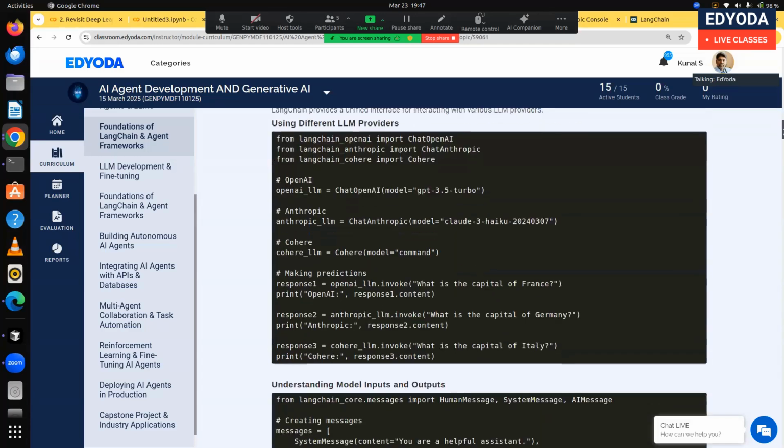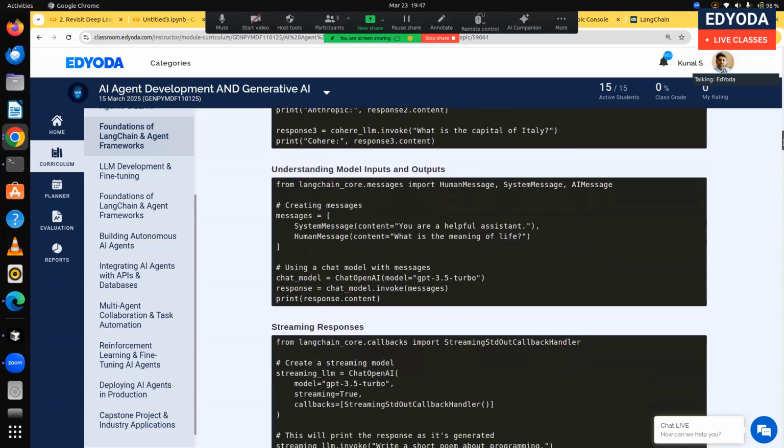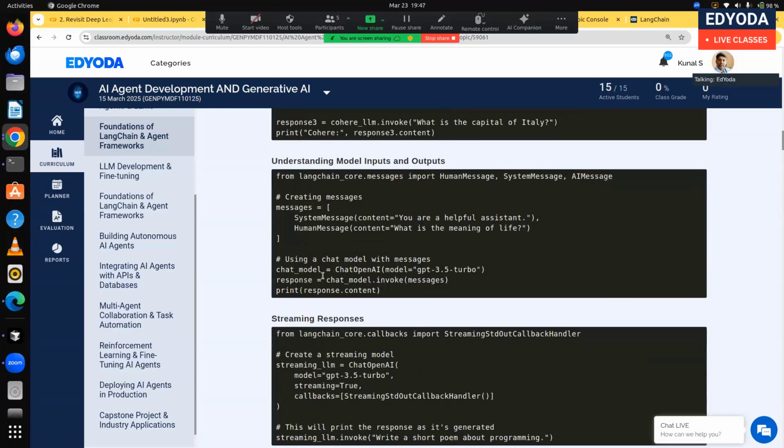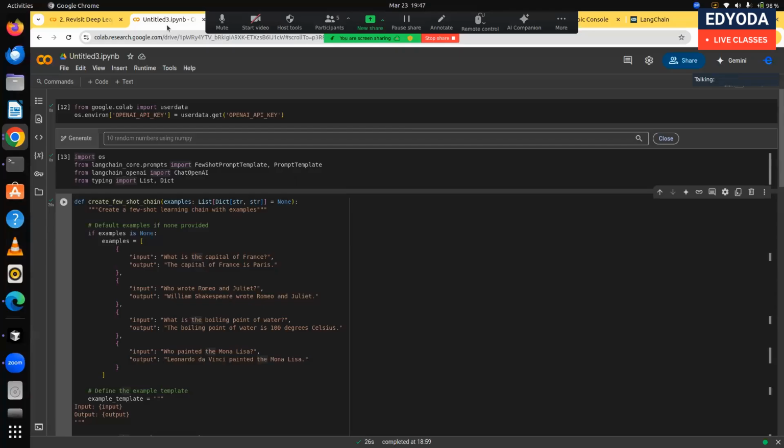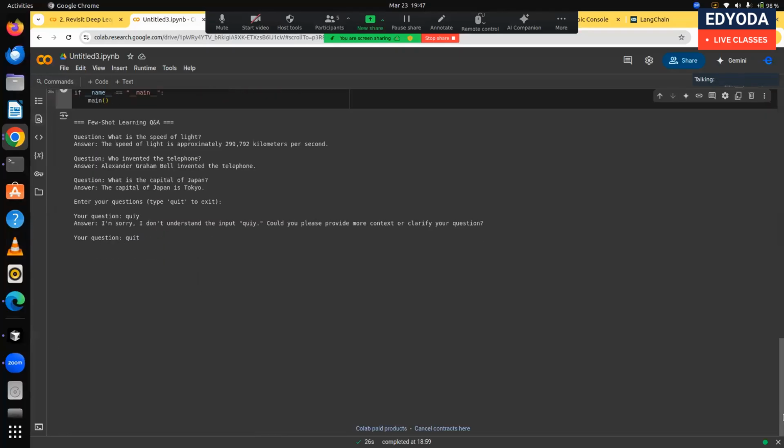Okay, so again, you will see here, just see this message. It allows you to create a system message. I'll try to write this code.